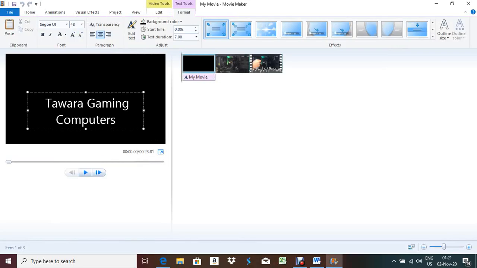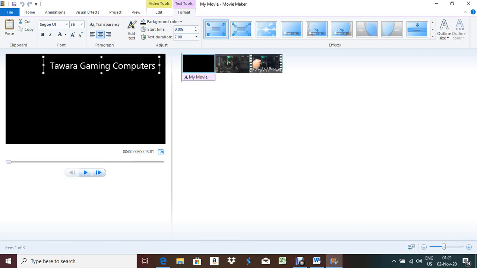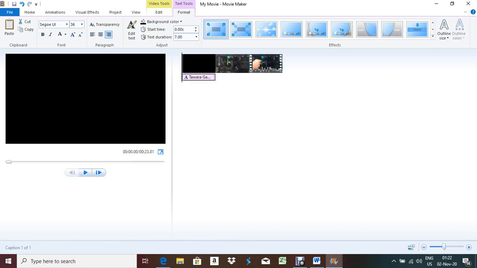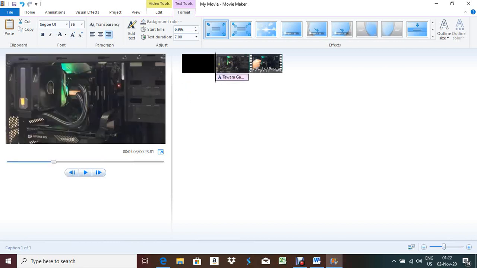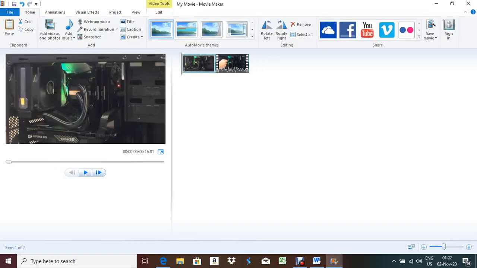Okay, so the title should be in the top right corner, so you make it a little bit small, and it should be on the top side, and it should be right aligned, right? And after that, it should be over which screen? Over that still image. So I'll drag it and put it here. Okay, and I will delete this one. So our title is over.